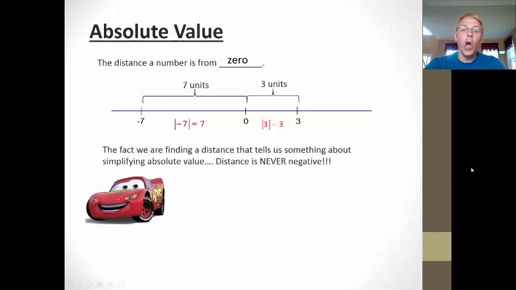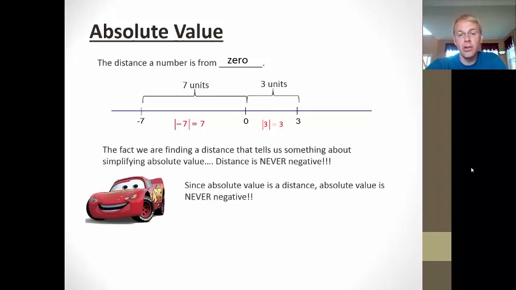The number of miles will always go up. It'll never go down because distance is never negative. So if absolute value is a distance and distance is never negative, then what we can conclude is that the absolute value of a number is never going to be negative. It could be 0. You could go nowhere, right? But you can't go a negative distance, which means we can't have a negative absolute value.